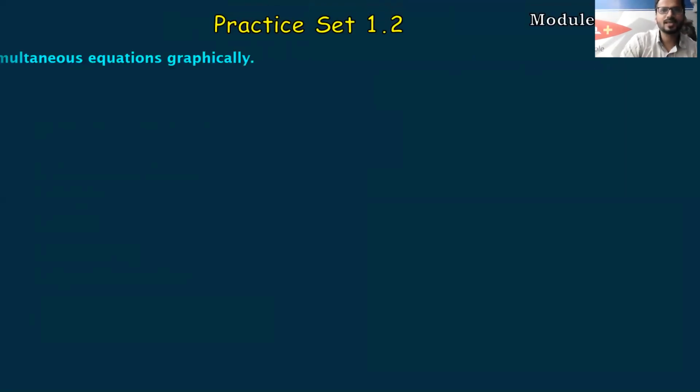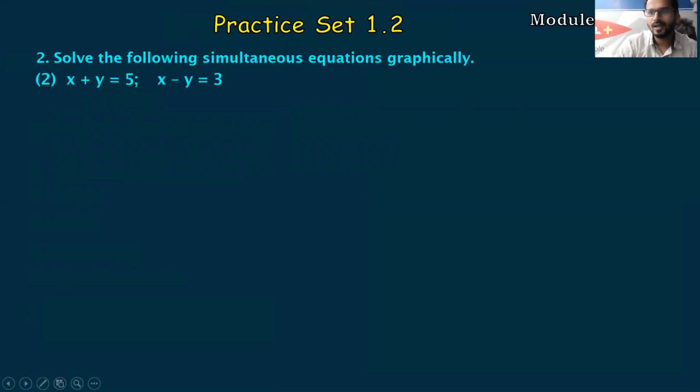So next question is from practice set 1.2, main question 2 ka sub question 2. Module number 17 of your RoboMate. Please note down the module number, students, for your reference. Now, this is an easy question. Graphical question, we have 2 types. First is wherein we don't have a denominator in the equations we make, and second is wherein we will get a denominator. So both the types of sums we will be studying today.